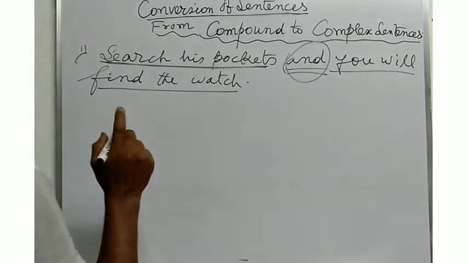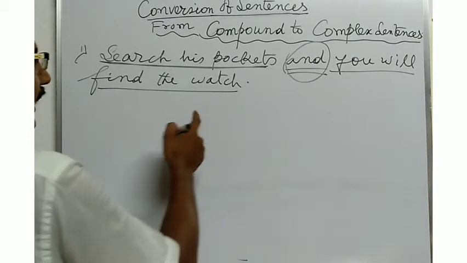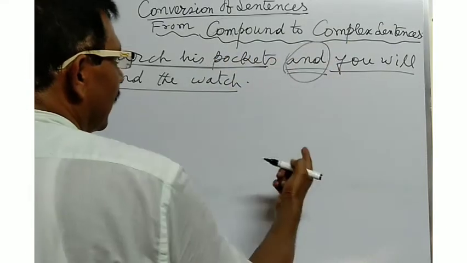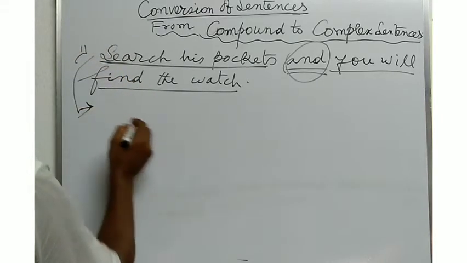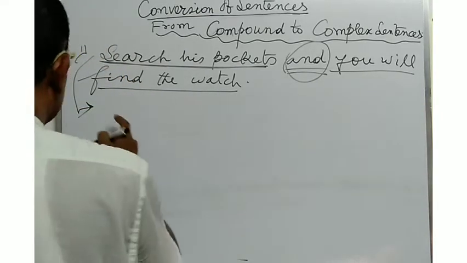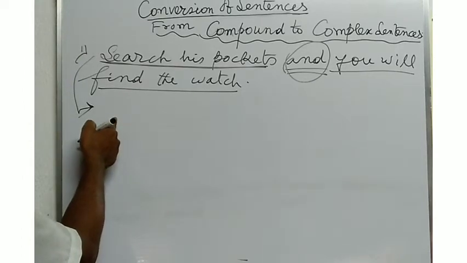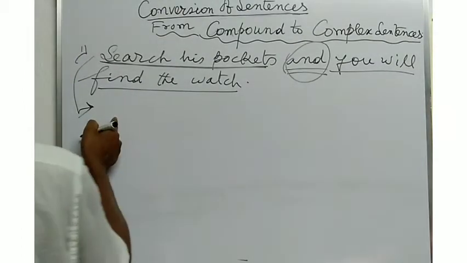And now you are going to convert a sentence from compound to complex one. So, at the time of converting the sentence into a complex sentence, you will have to write the sentence in this way, by using the conditional clause or adverb clause of condition.